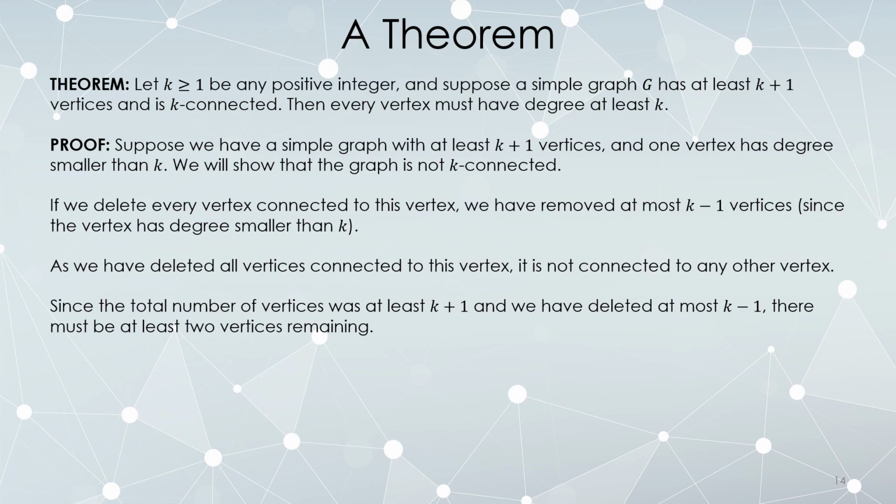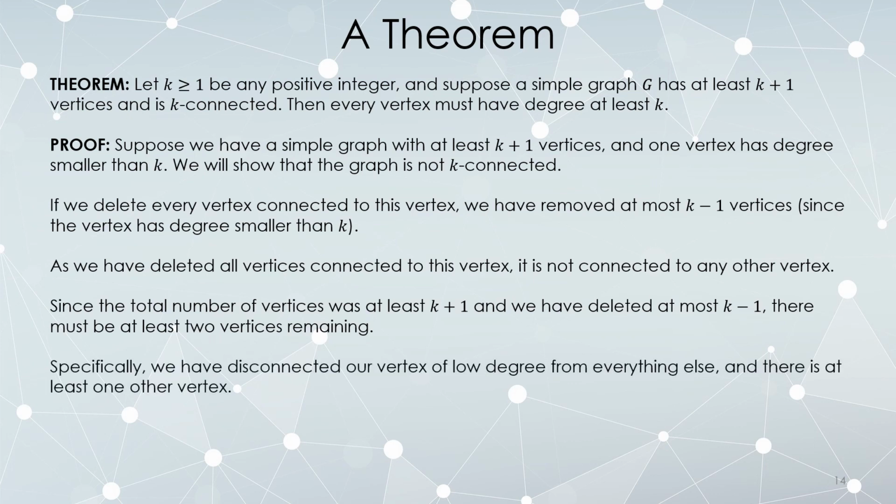But since the total number of vertices was at least k plus 1, and the most we could have deleted was this k minus 1, there are at least 2 vertices remaining. So the one vertex that I disconnected is actually disconnected from something else. There is another vertex left other than this special one. So specifically, we took our vertex of low degree, deleted everything connected to it, and there was still at least something left over.